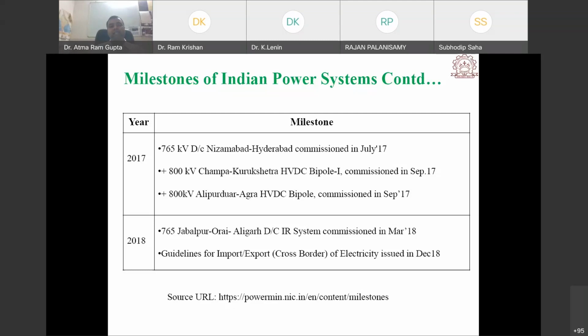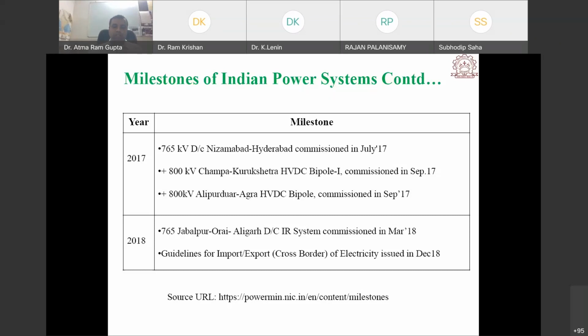In this bipolar line, initially only one line is charged and it is able to carry 3000 megawatt of power. A single line can carry 3000 megawatt, and this bipolar line is able to carry 6000 megawatt of power. So this is one of the major milestones achieved by Power Grid. And the next, the 800 kV Alipurduar Agra HVDC bipolar line, was also commissioned in September 17.